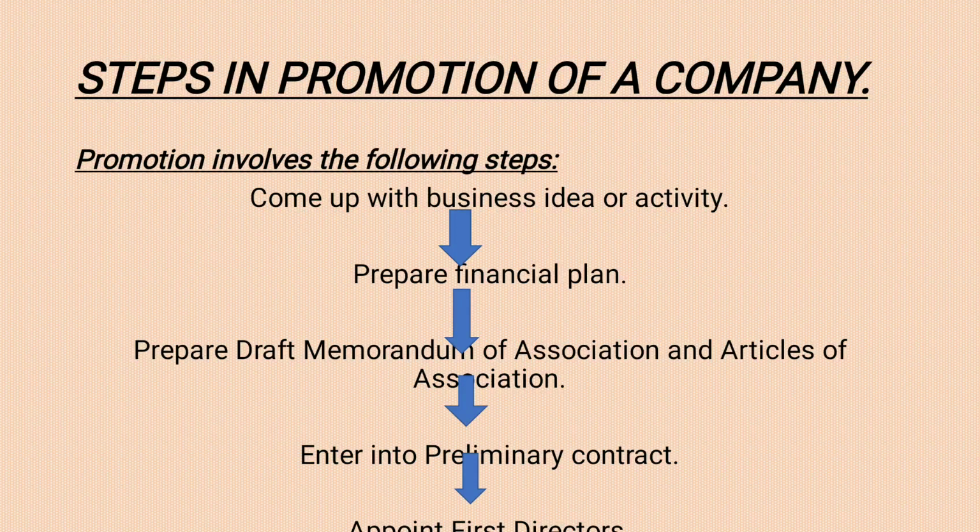Clear? Then second step, you can see the arrow is downward. So please be careful while putting the arrow mark. It should always be downward. Clear? Then first stage we have completed. That means the promoters are going to discover an idea to start a business activity. Clear? They will come up with different activities of business.